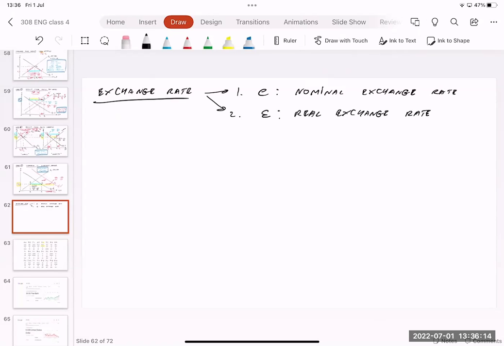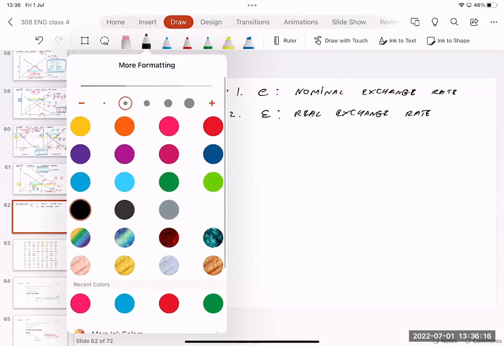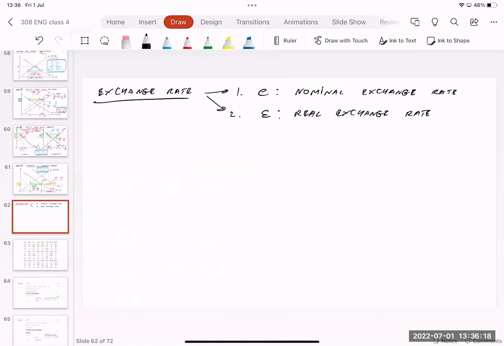Today we're going to talk about the nominal exchange rate first, this guy E. The definition of the nominal exchange rate is: 1 unit of domestic currency can be exchanged to how many units of foreign currency?